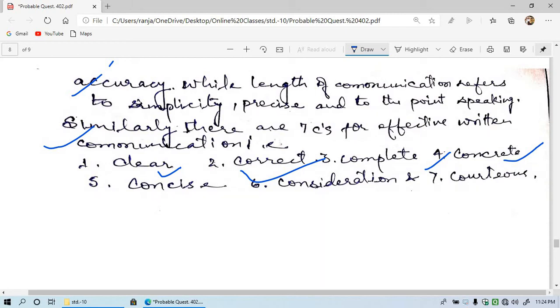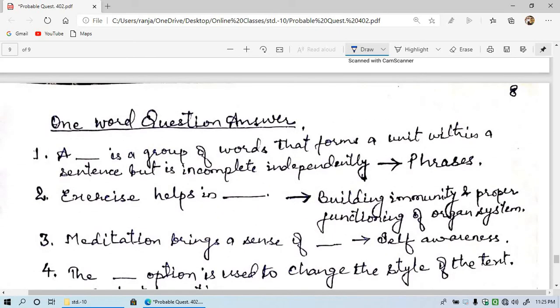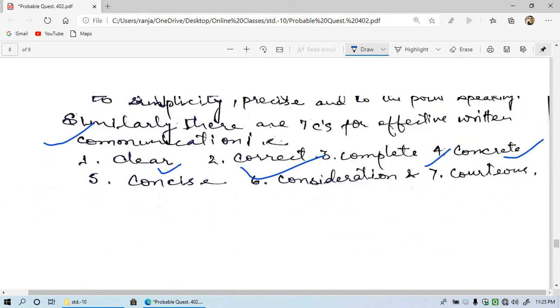Don't be in a dilemma whether it will happen or not, or whether it is correct or incorrect. That is called concrete. And then concise means to the point, and then consideration, what are the things that we need to consider at the time of speaking. And the seventh one is courteous, means how careful you are for others. Okay, so these were the 15 questions that are important.